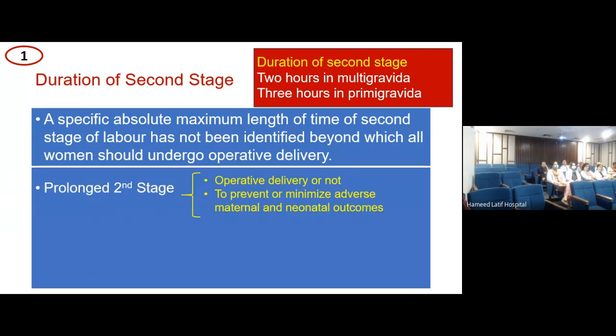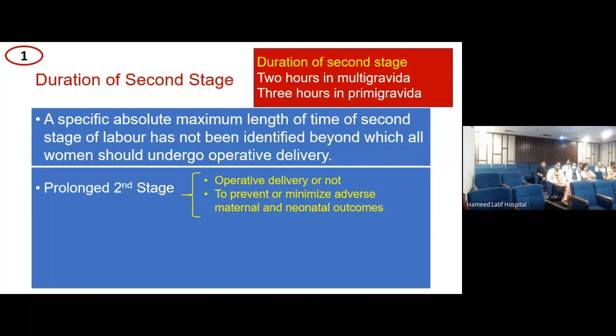So the question is, when the second stage of labor becomes prolonged and we declare that our second stage is prolonged, what should we do? What are the things? There are important decisions to be made if the second stage is prolonged. One of the most important decisions is, should we go for an operative delivery? Operative delivery does not mean a cesarean section. Operative delivery means operative vaginal delivery, and it could also be a cesarean section if need arises. But you have to think about what you are going to do. That is the first question.